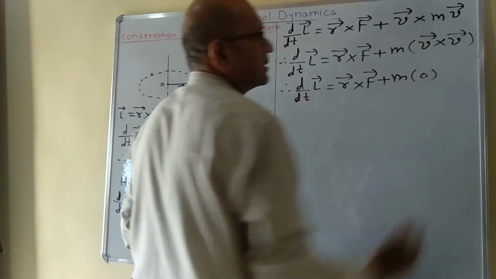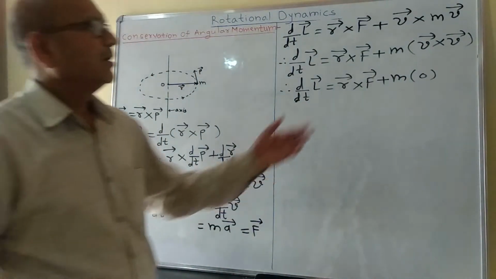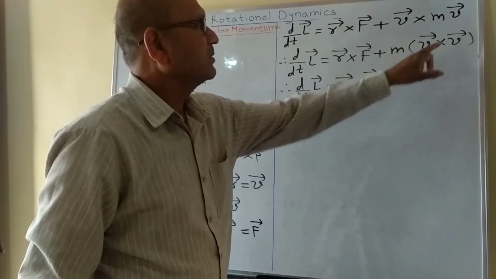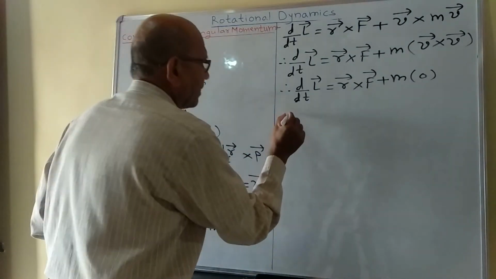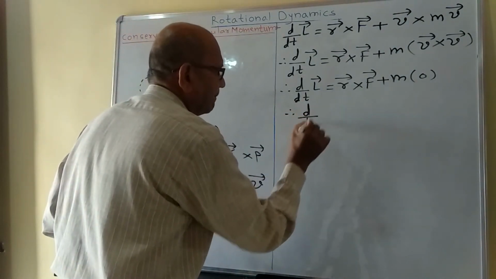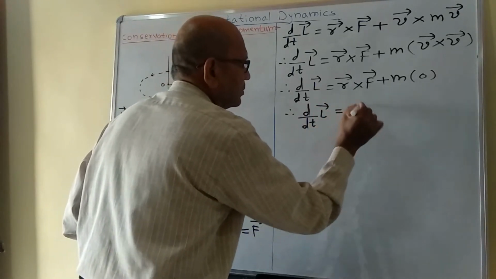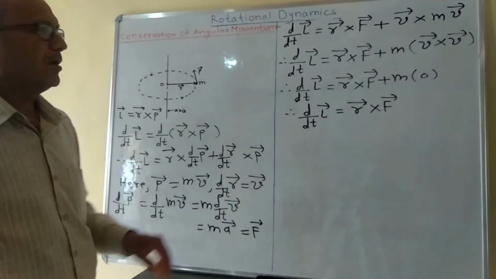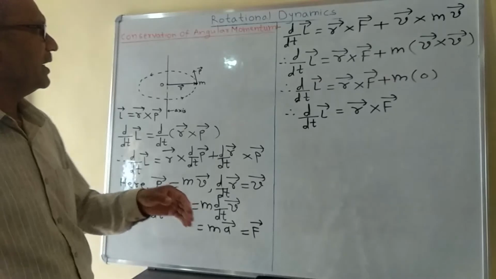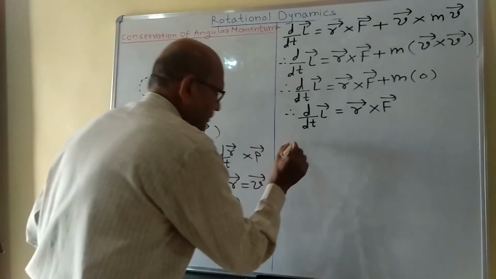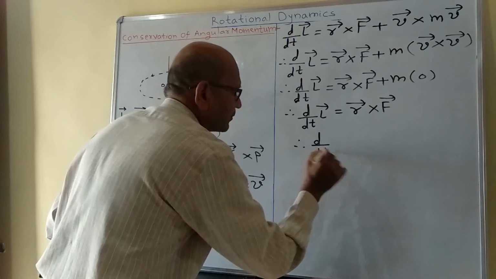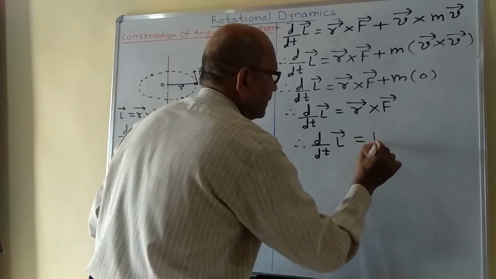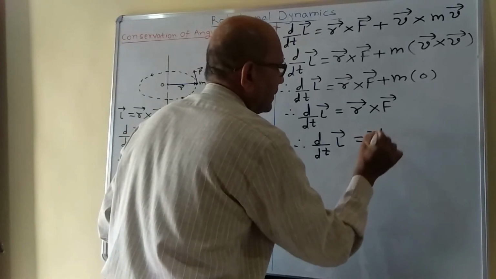since the self vector product of a vector is equal to 0, and therefore v bar cross v bar is equal to 0. Therefore, d by dt of L bar is equal to r bar cross F bar, but r bar cross F bar is equal to torque tau bar acting on the body. Therefore, d by dt of L bar is equal to tau bar.